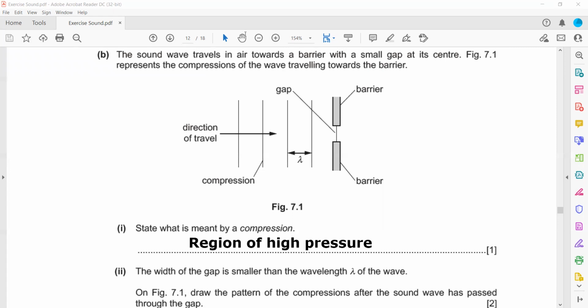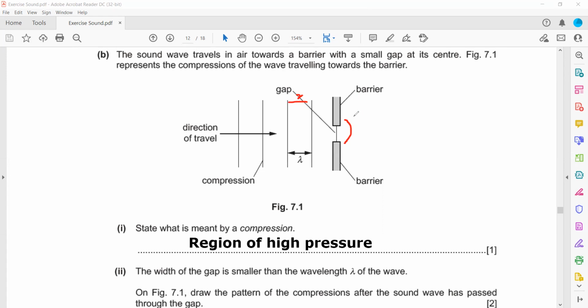Whenever we have a smaller gap, how do we draw the wavefront? It will be maximum diffraction. And one thing you have to keep in mind: if this distance is 2 centimeters in the figure, your approximate distance should also be 2 centimeters. Some students draw in this manner. That is wrong. Why? Because if you change the distance between the two wavefronts, it means you change the wavelength.